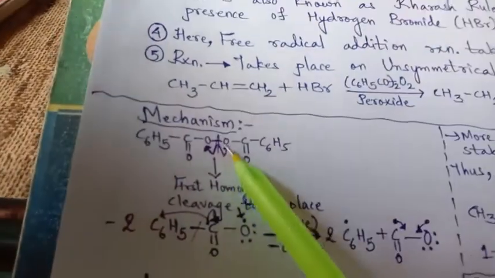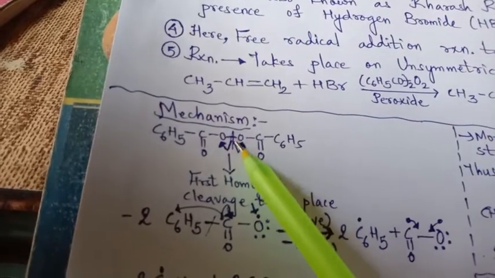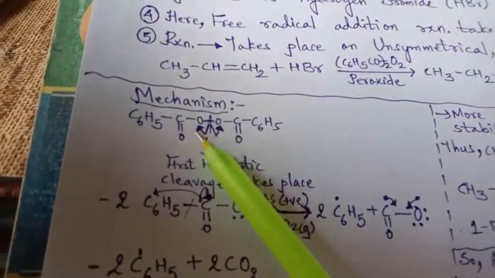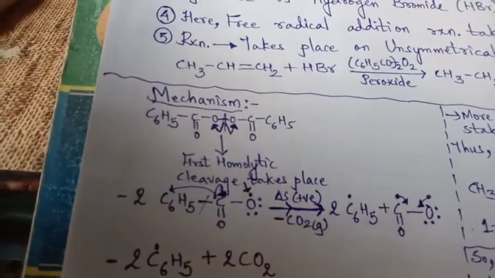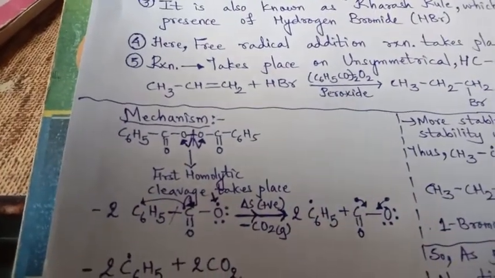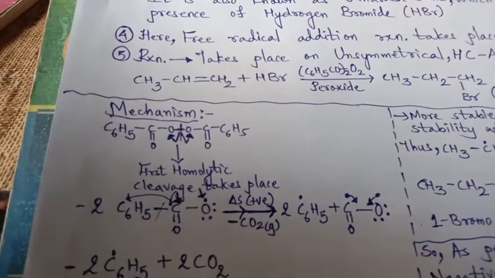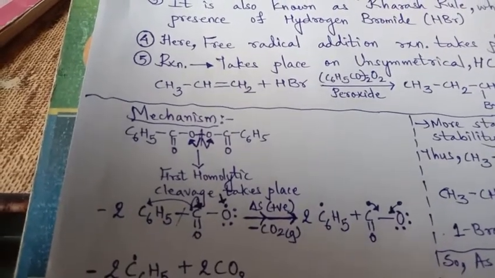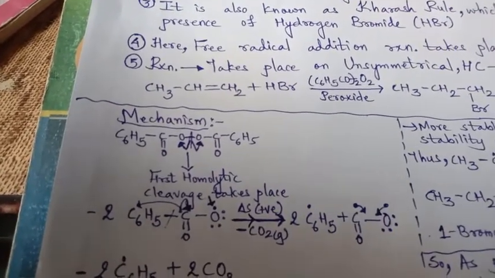I have shown this electron will be given here, this electron will be given here. Both have similar characteristics because both are oxygen. So we can't say that they give a positive or negative ion like in Markovnikov. But here the electron will be given back, and that is why it gives radicals, free radicals.